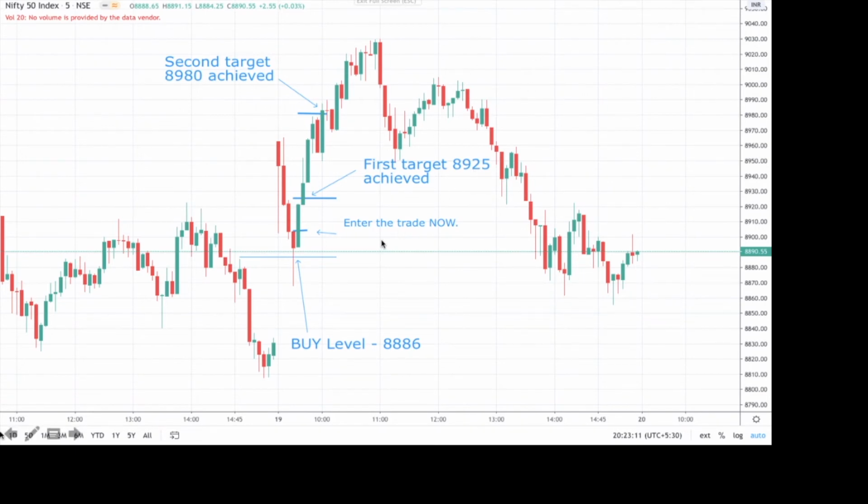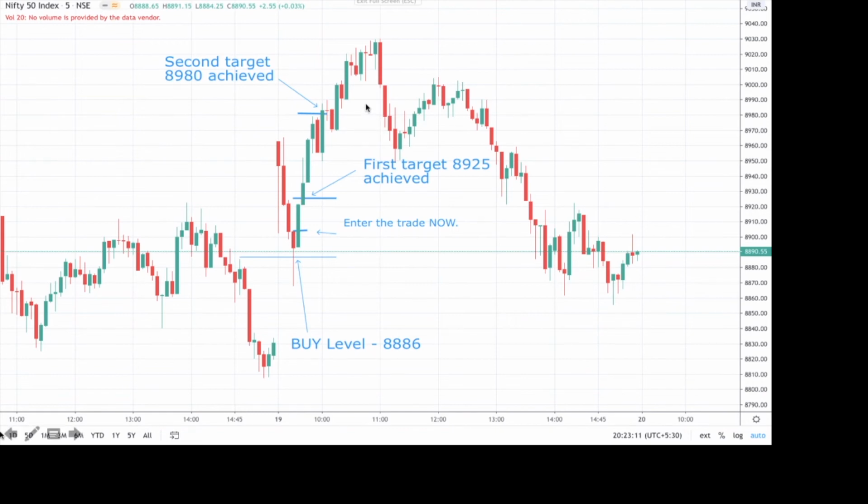Now for those traders who are trading in two lots, they can book the profit of one lot here, and the next step is they should change the stop loss from 8820 to our trigger level of somewhere near 8920. Okay, that is how we should do. So what will happen is for the second lot, the second target of 8980 is achieved. Okay, so this is what happened for today's trade. Our two targets achieved. It was a very good day for us.